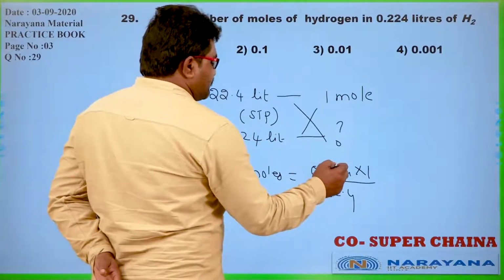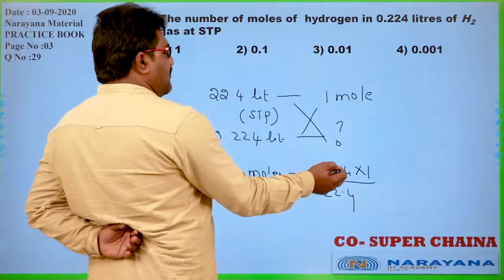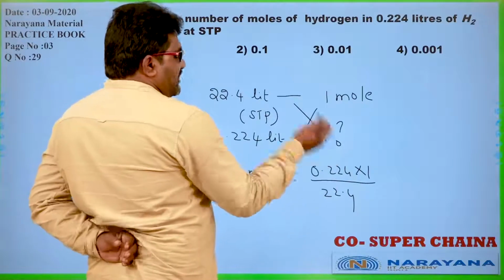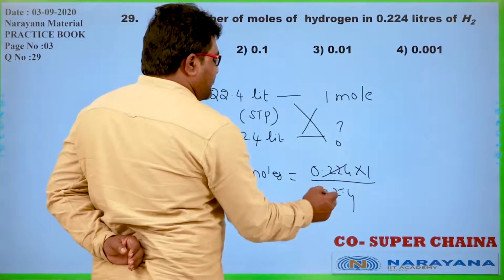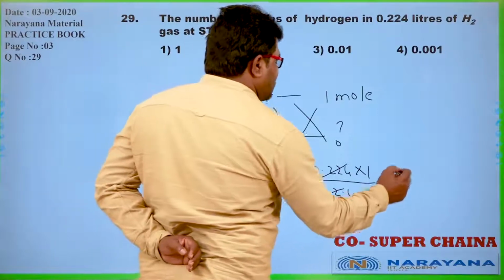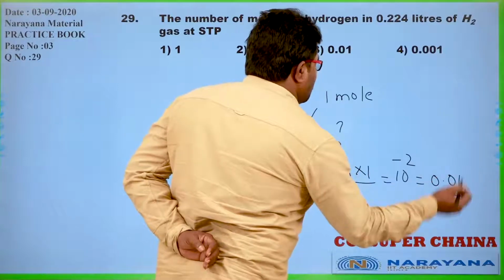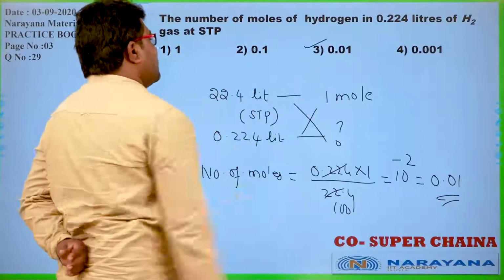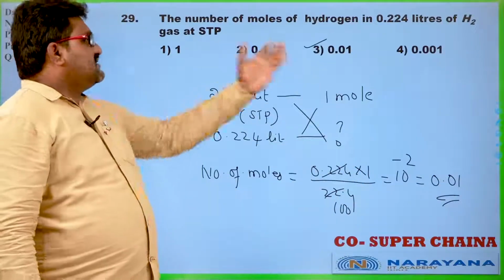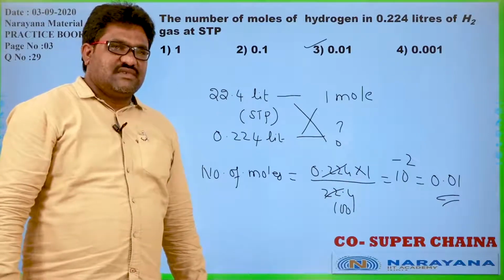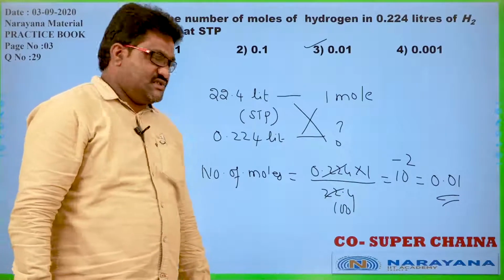Here I can write it as 22.4 into 10 power minus 2, so it cancels, and that is equal to 0.01. Among the given options, the third option is the correct one. Let us go for the next question.